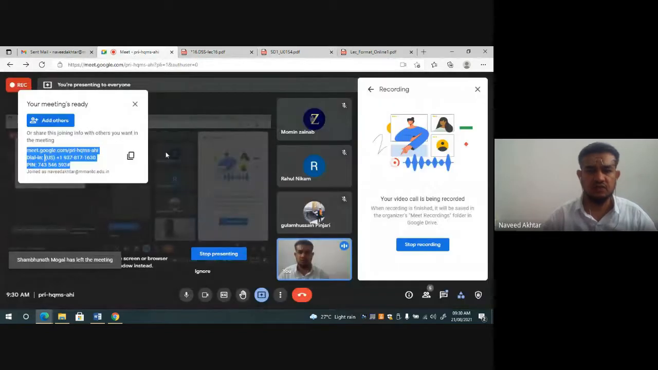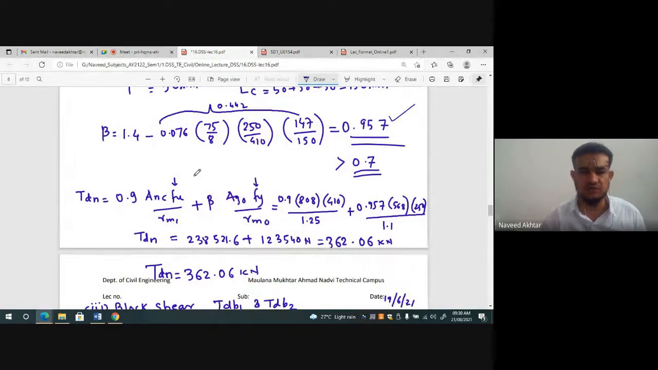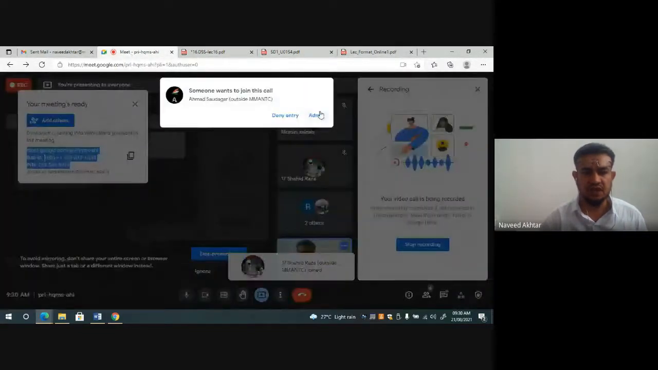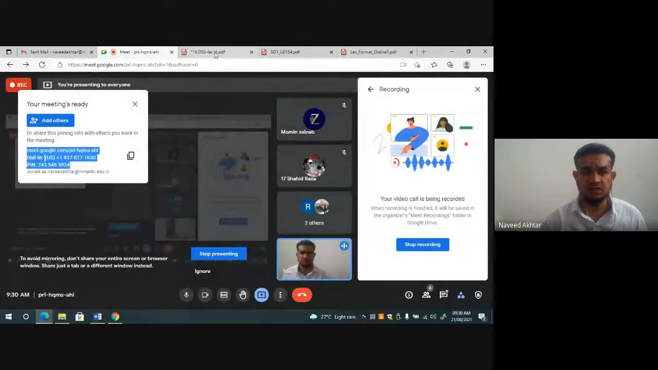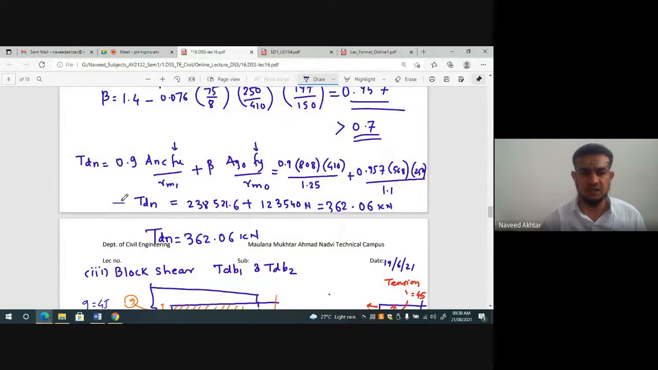We will put this value into the formula. All these values we know, and we have to put the value into the formula, and then you will get the design strength in net section rupture. So now beta we know, Fy we know, and the other values we have already found out. Put all the values and you will get the design strength in net section rupture, that is 362.06.